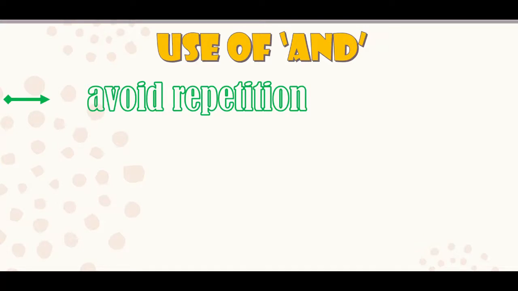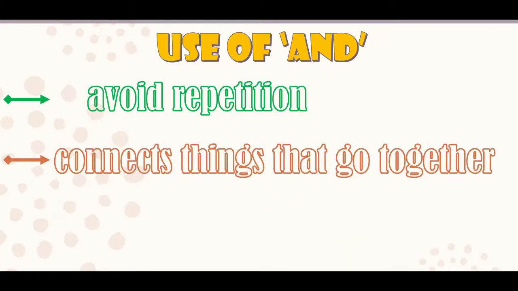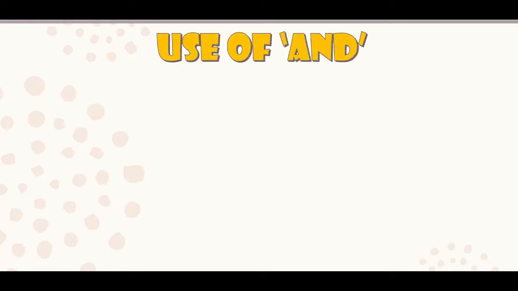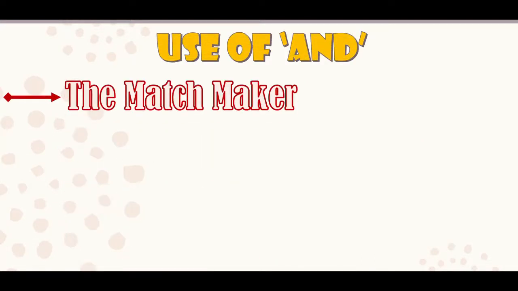Alright, so we use and to avoid repetition of any single thing in a sentence. We use and to connect things that go together. And always connects things that go together. It joins sentences which are having same ideas, similar ideas. Alright? So, we call and the matchmaker because it always matches the sentences which are having same ideas.